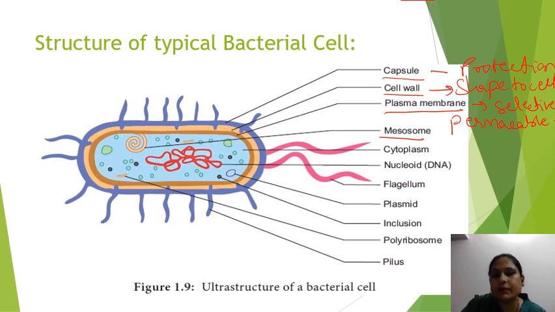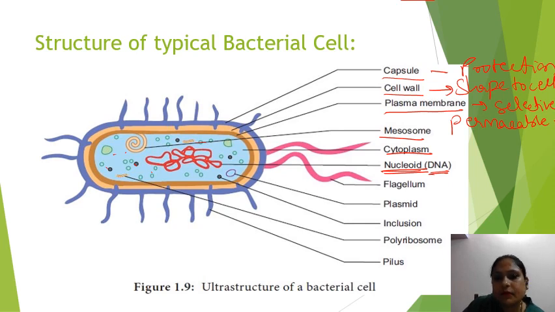Then there is a fluid present, that is the cytoplasm. And there is a coiled chromosomal structure, which is called the nucleoid. This nucleoid is made up of DNA. There is no membrane; it is not present inside a membrane. It is present naked in the cytoplasm. So that structure is called the nucleoid.